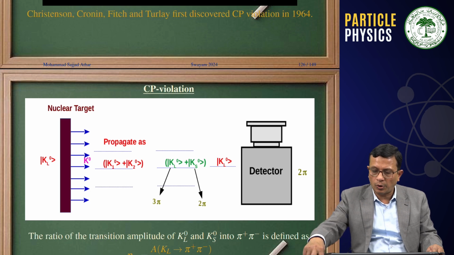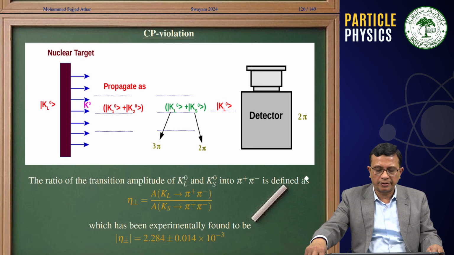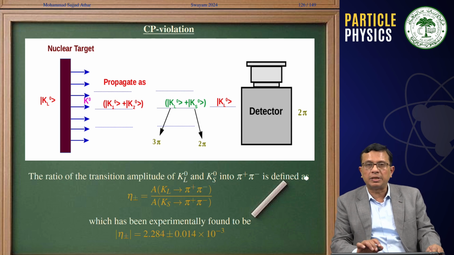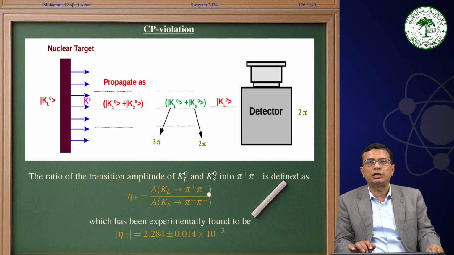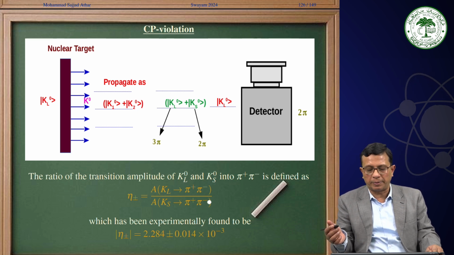And this implies that there is CP violation in the neutral Kaon sector, and I have shown this with the help of eta. KL decays into pi plus pi minus, and KS decays into pi plus pi minus. As we know, KS should decay into pi plus pi minus, but it is not expected from KL.